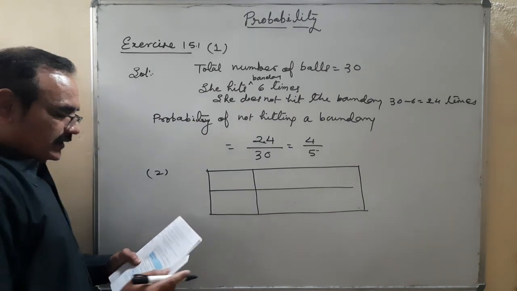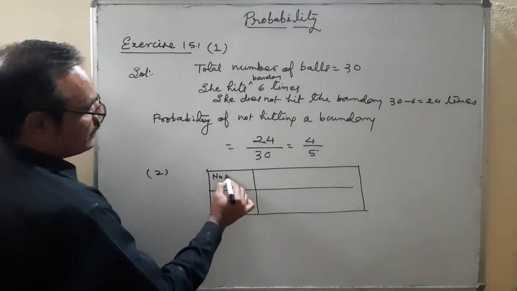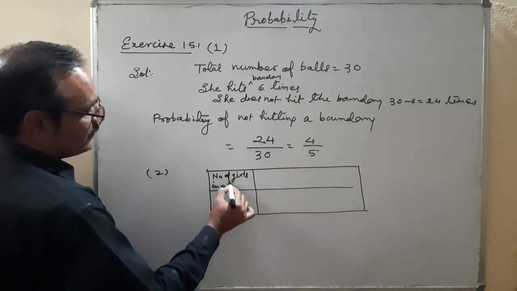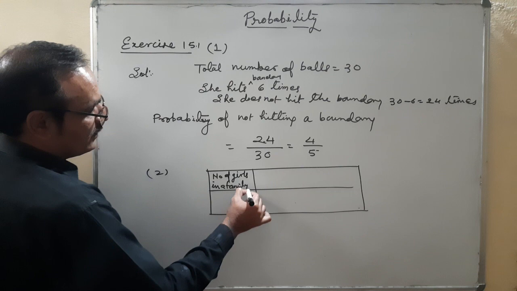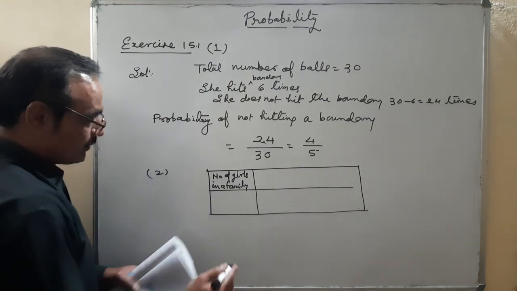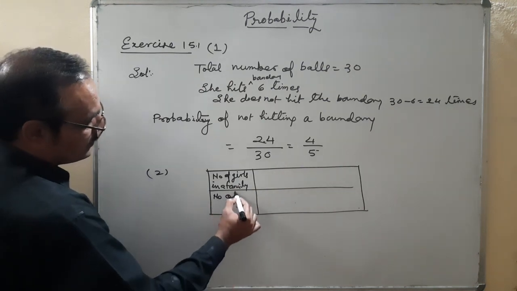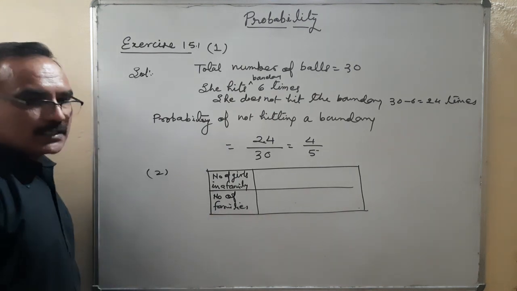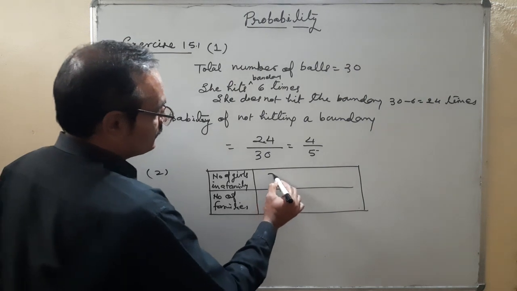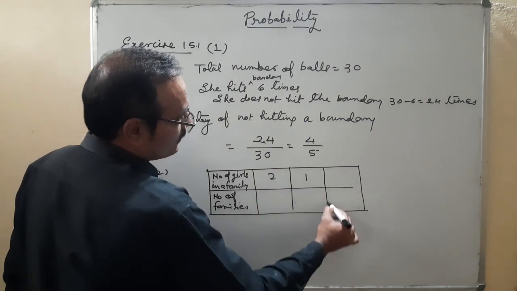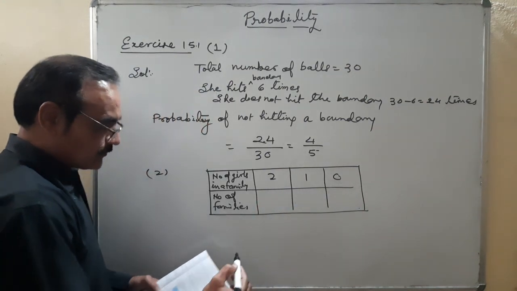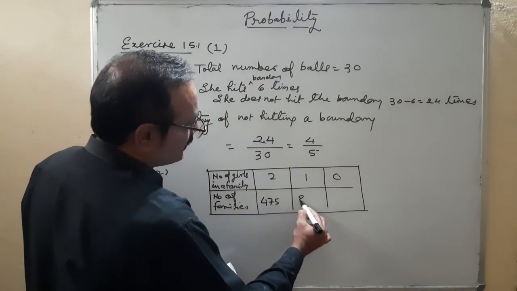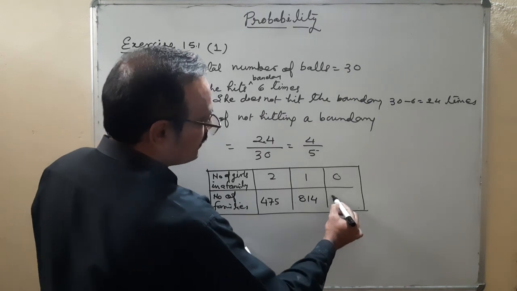Number of girls in a family, number of families: 2, 1 and 0. And here it is 475, second 814 and third is 211.